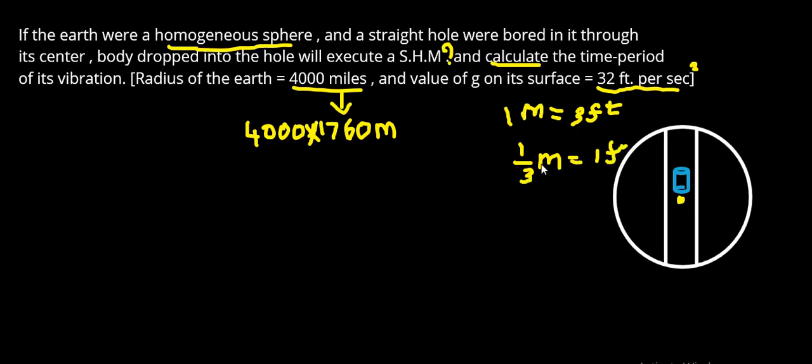Multiplying 32 on both sides, you get 32 by 3 meters is equal to 32 feet.